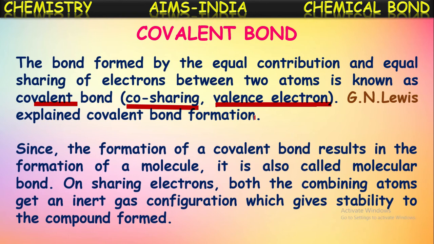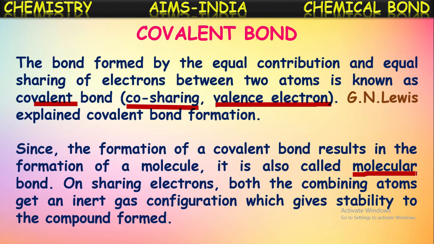Since the formation of a covalent bond results in the formation of a molecule, it is also called a molecular bond. Yes, by covalent bond formation between the atoms there occurs a bond between fixed atoms, and hence we can say this is also a molecular bond. Covalent bond is also called molecular bond. Whereas in the ionic bond case, there is no linkage between the atoms. There is no formation of molecules. There occur just the attractions between the oppositely charged ions from all the surroundings, from all directions.